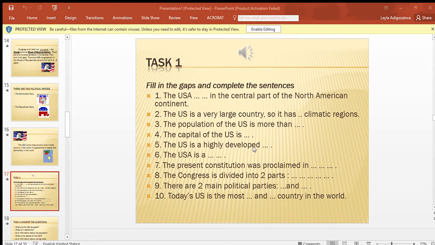The US is a highly developed industrial country. The US is a federal republic. The present constitution was proclaimed in 1787 in Philadelphia. The Congress is divided into two parts, the Senate and the House of Representatives. There are two main political parties, the Republican and the Democratic Party. Today's USA is the most powerful and richest country in the world.